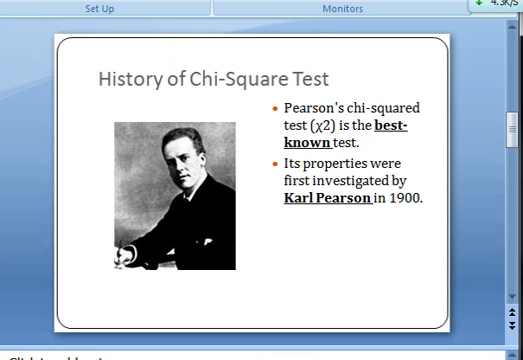Pearson's chi-square test is one of the most famous of several chi-square tests, including Yates's, likelihood ratio, and Portmanteau tests in time series, which are statistical procedures whose results are evaluated by reference to the chi-square distribution. Its properties were first investigated by Karl Pearson in the 19th century, as we said before.